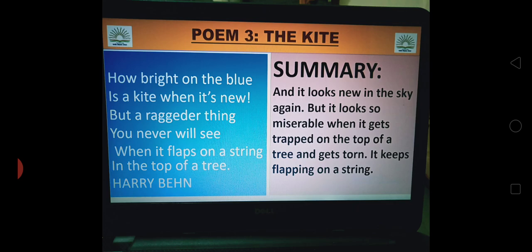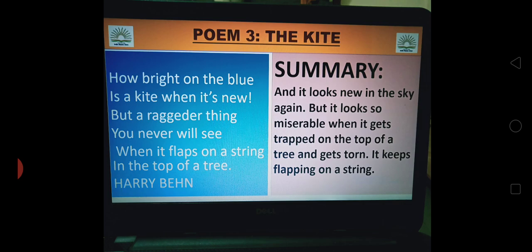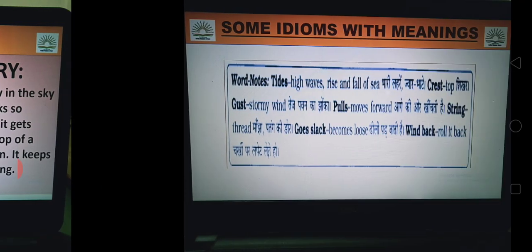But a raggeder thing you never will see when it flaps on a string in the top of a tree. You will never see a more miserable, more tattered thing than a kite when it is flapping on a string on the top of a tree. Sometimes while flying the kite, it gets trapped on a tree. You have to cut the string, and on the string that is tied to it, it keeps fluttering there. So it looks very poor at that time.